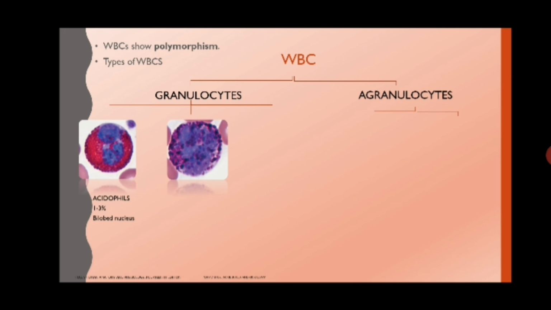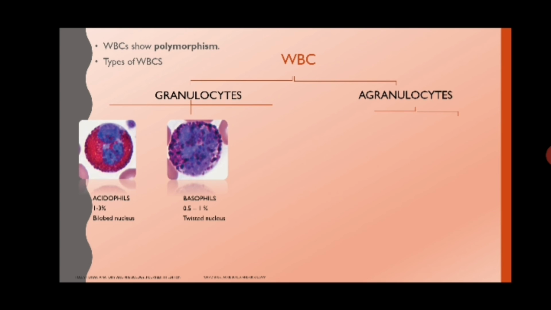The next type of WBC is basophil. These cells have few granules of large size and they stain with basic dyes like methylene blue. They are around 0.5 to 1% of the whole WBC count, and the nucleus is twisted in nature. The main function is secretion of heparin, histamine, and serotonin. They are present in infected and allergic conditions only.